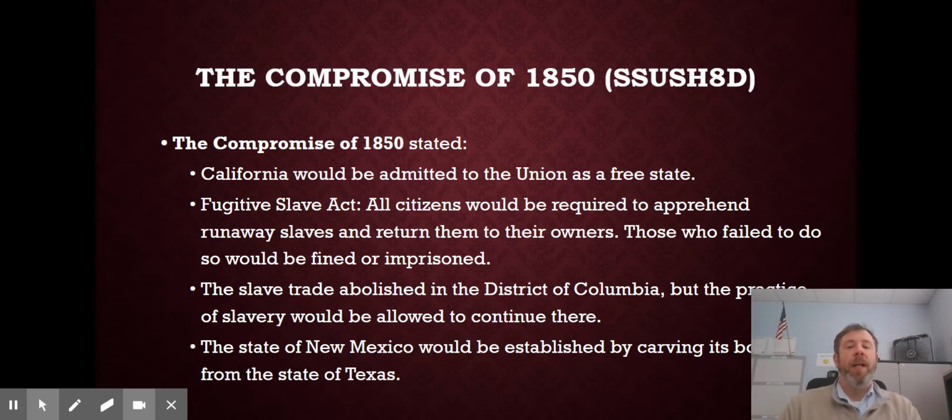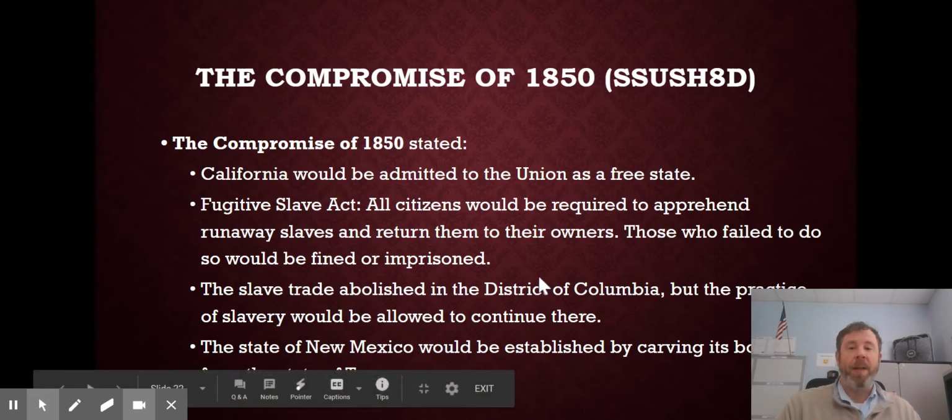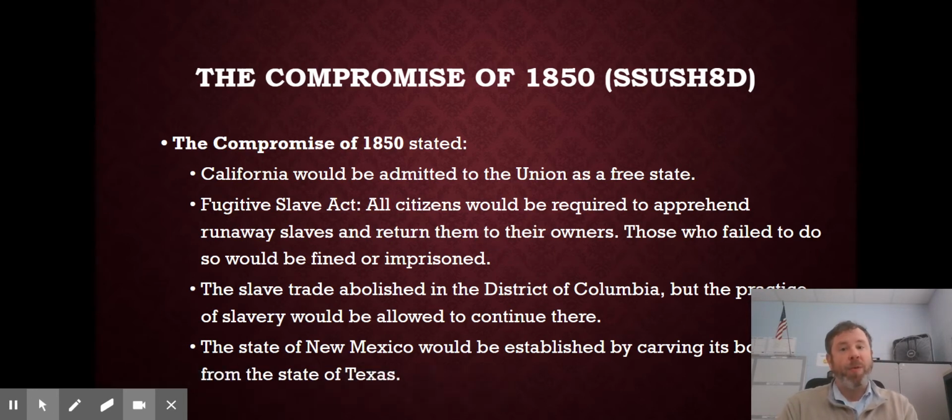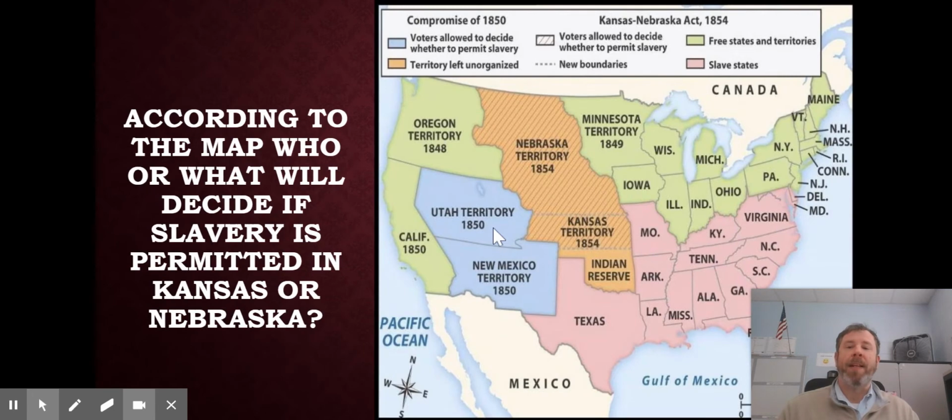The last part of it, New Mexico, that's land that was acquired with the Mexican cession following the Mexican-American War. It's going to come in as a state as well. So these are the details about the Compromise of 1850. Again, this is basically trying to solve the issue of slavery moving forward that we're not able to do ever since going way back to the Articles of Confederation and our Northwest Ordinance. So that's your details about the Compromise of 1850. Does it work? Not very well. And here's what happens next.